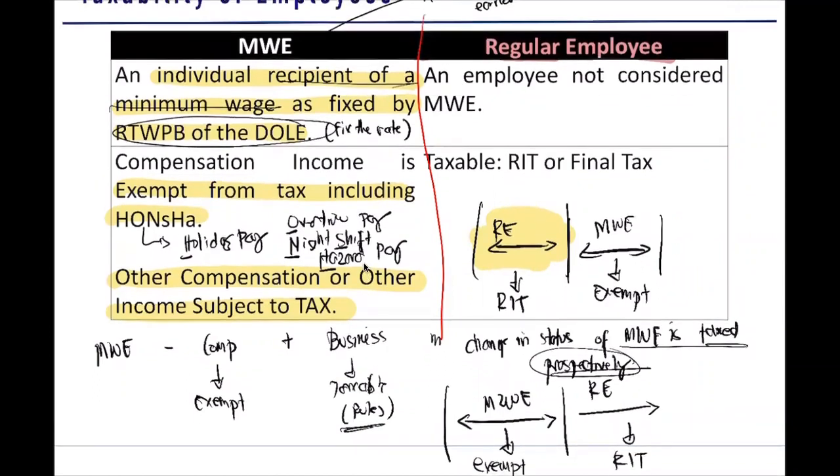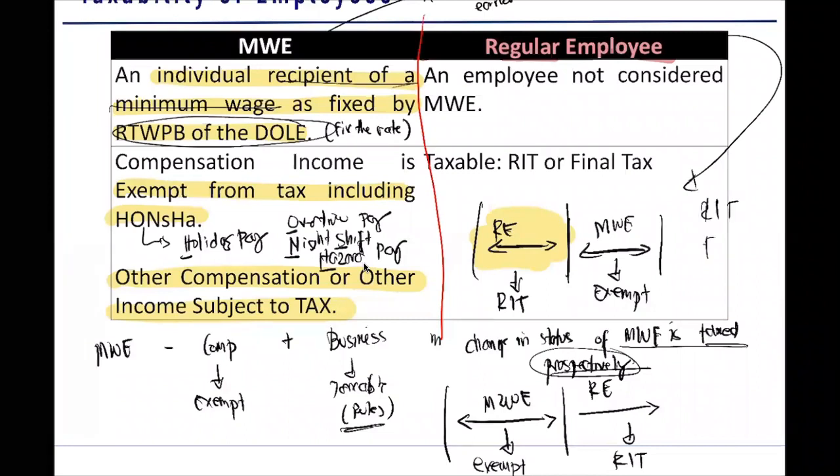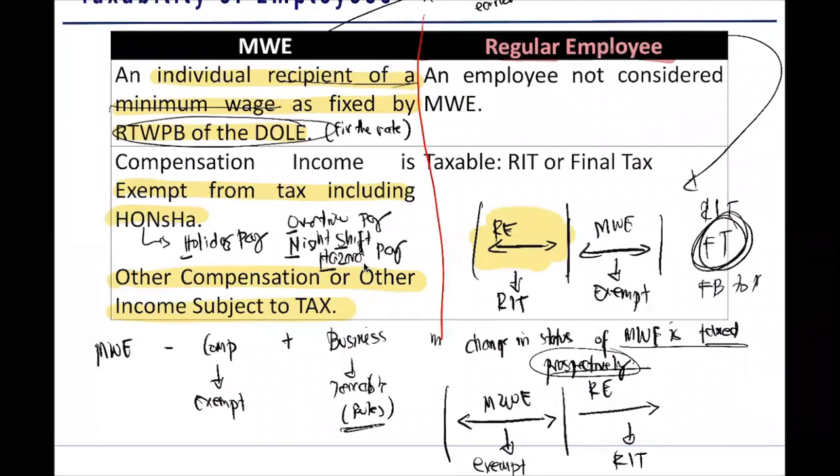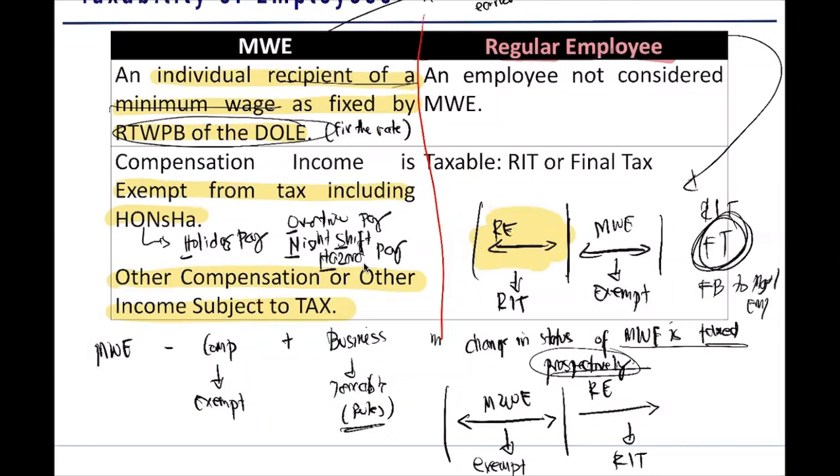In case, guys, you have a problem and you immediately see MWE receiving so and so, ah okay, the compensation of this one is exempt. How about the others? Can be taxed. Clear? How about when it says he is not an MWE? Then he is a regular employee. Sir, what if he is a regular employee? Then what we said earlier comes in, that it can be regular income tax or it can also be final tax. What was our only final tax again? That is your fringe benefits to managerial employee.